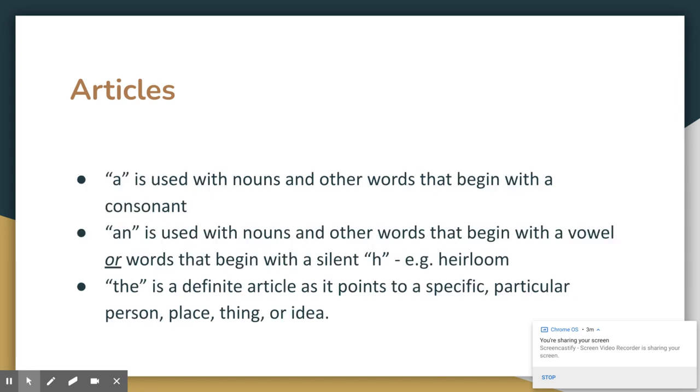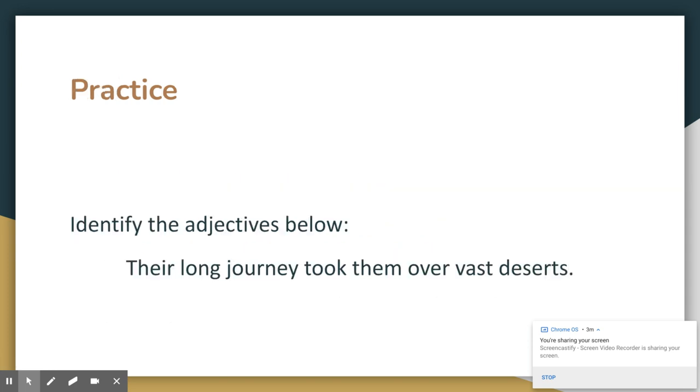So a is used with nouns and other words that begin with a consonant, and an is used with nouns and other words that begin with a vowel. So a, e, i, o, u, or words that begin with a silent h, such as the word heirloom, which means something that you're inheriting. But the is a definite article as it points to a specific, particular person, place, thing, or idea.